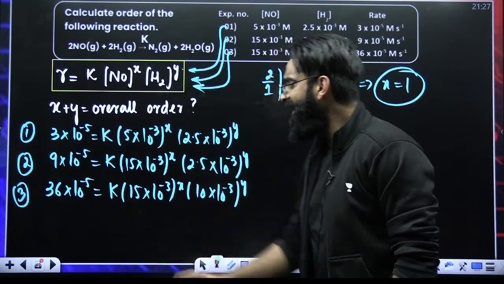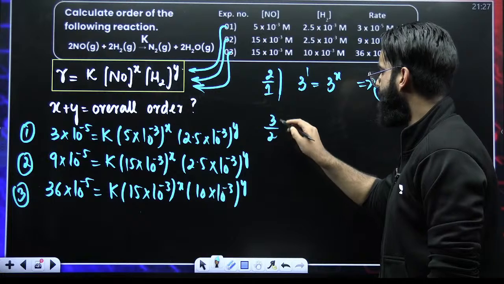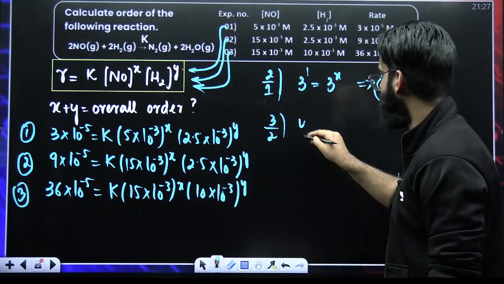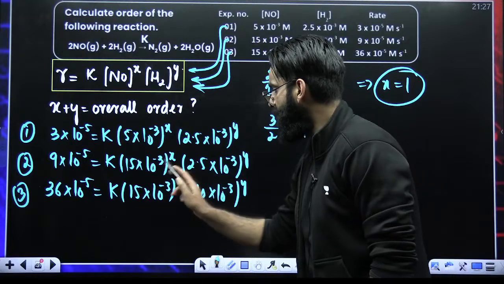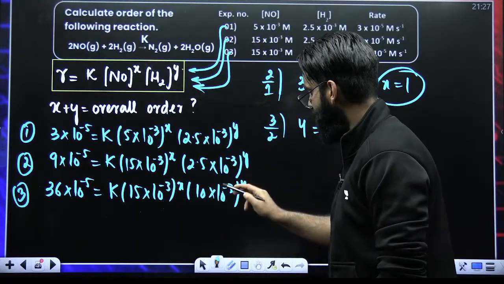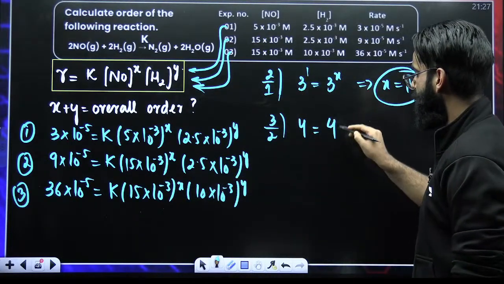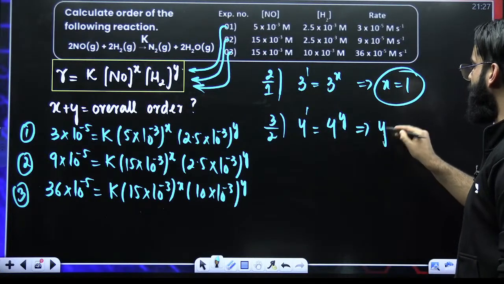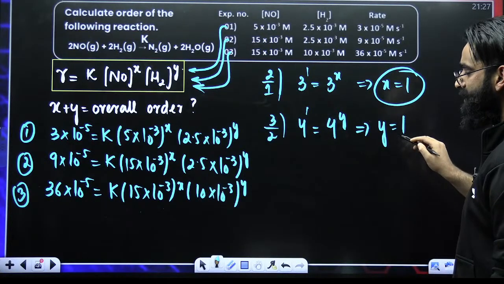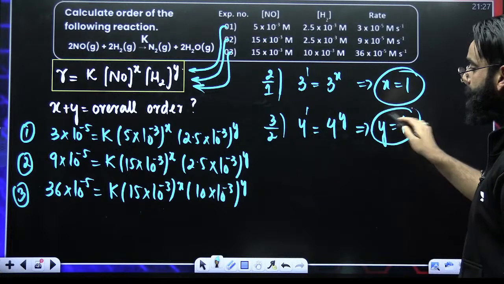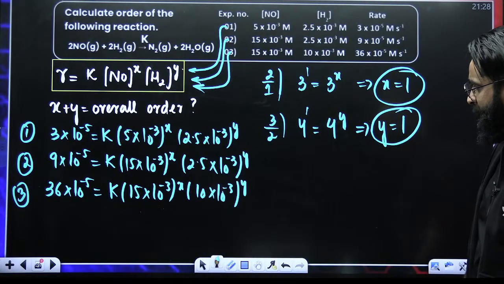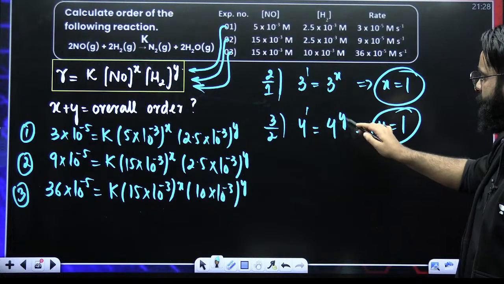Similarly, if I divide equation 3 with equation 2, 36 divided by 9 is 4 is equal. This whole term cancels out. 10 divided by 2.5 is 4, so it is 4 raised power Y. Now, 4 raised power 1 is equal to 4 raised power Y, which means that Y value is also equal to 1. Right? Did we make any mistake here? 36 divided by 9 is 4, 4 raised power 1, no, it's correct.